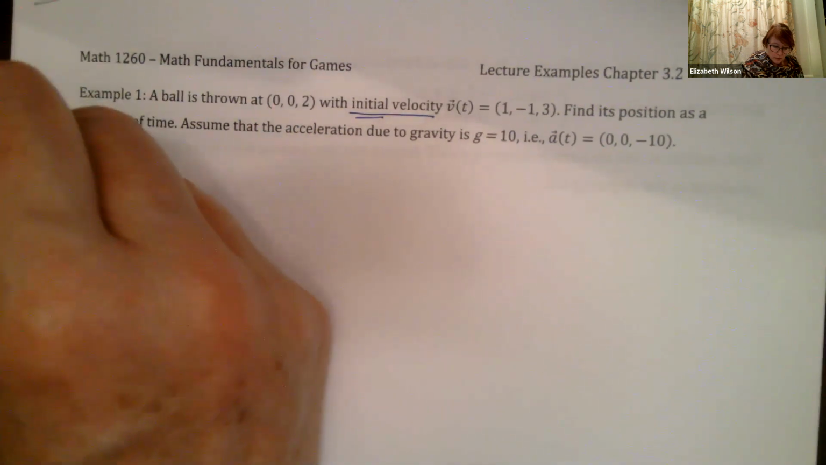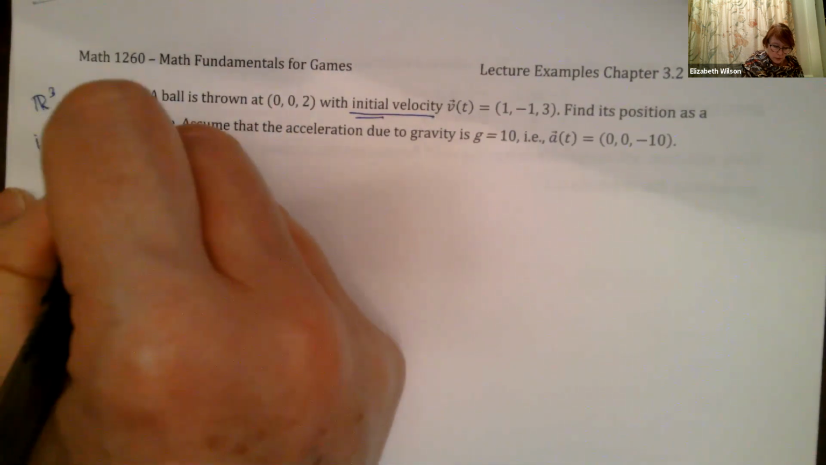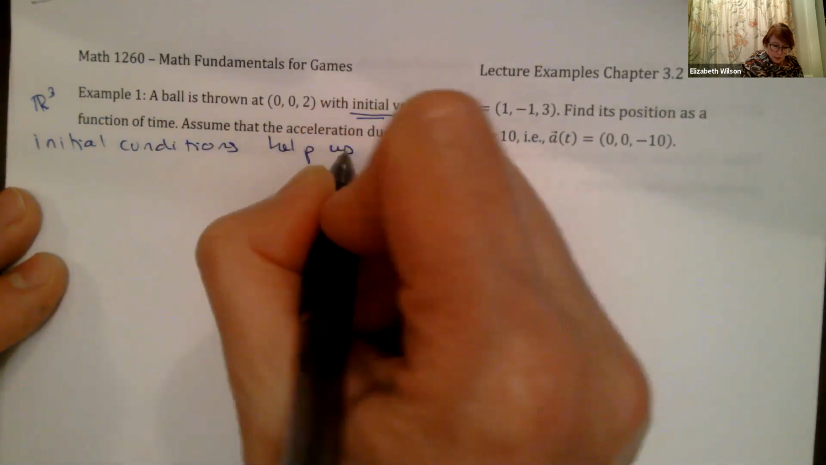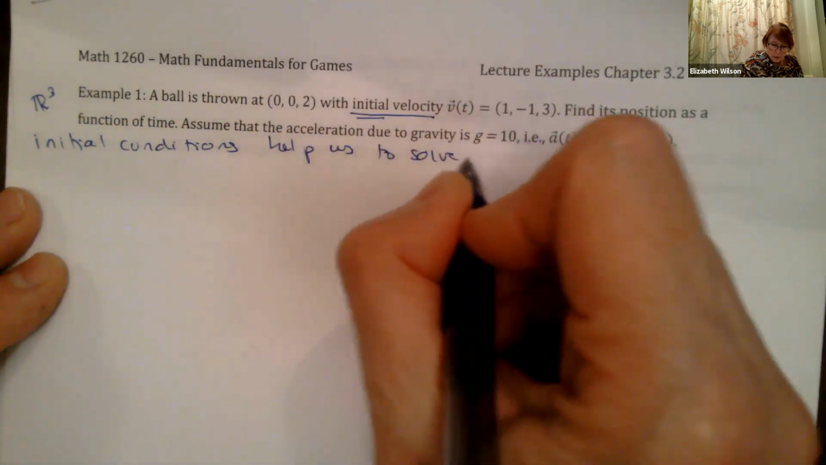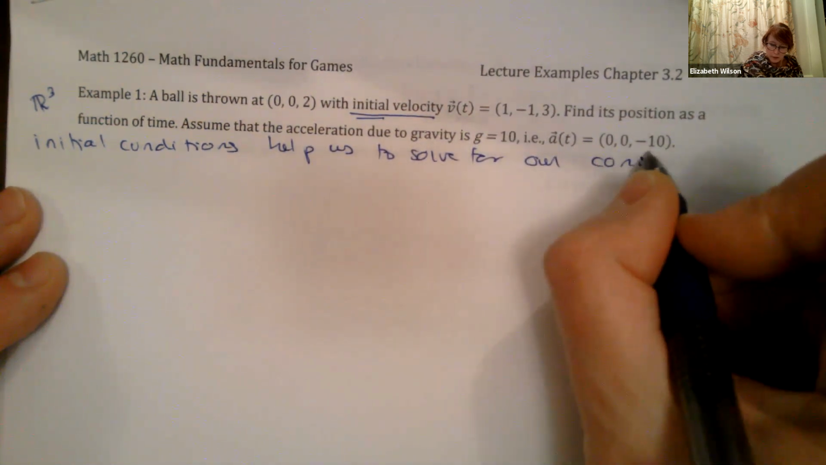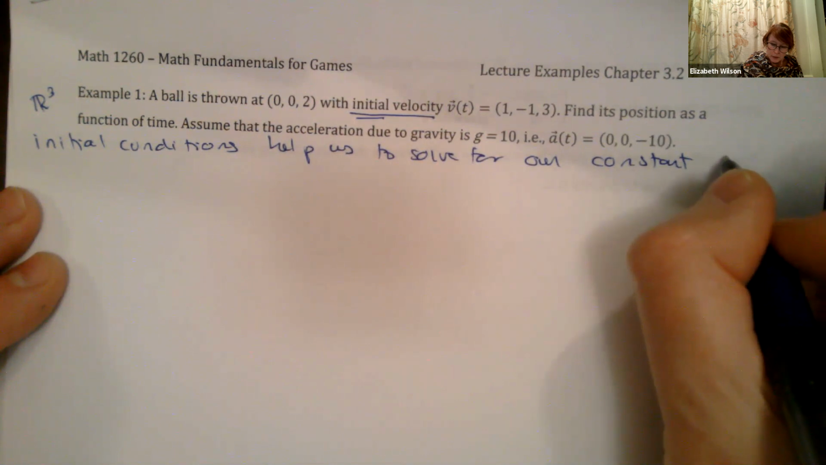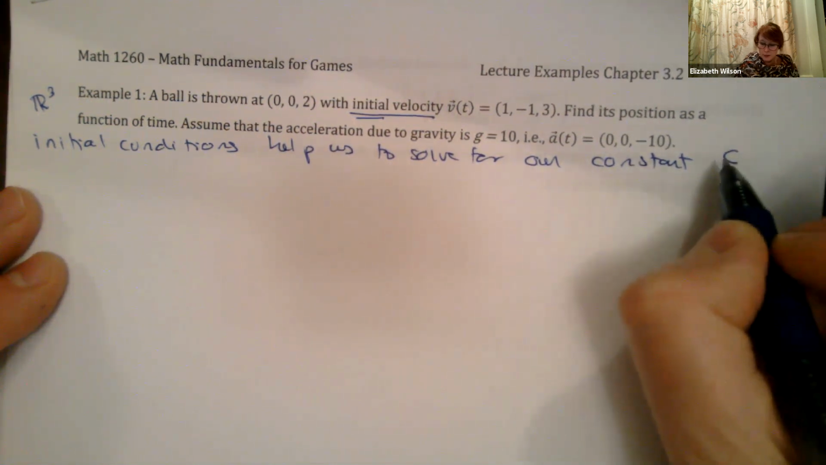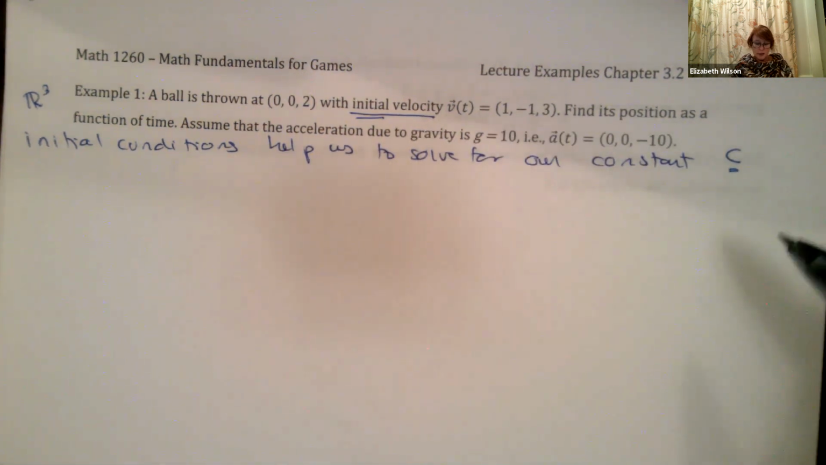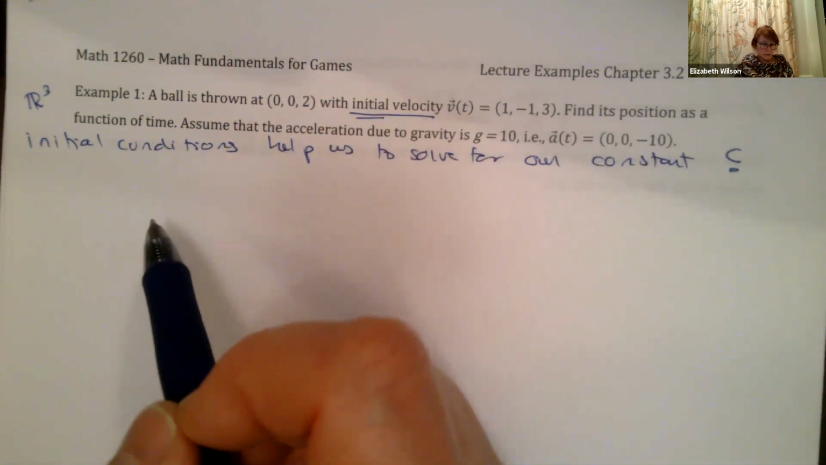Initial conditions help us to solve for our constant term c. Right, and we do that plus c at the end of our integral. So our initial conditions help us figure that out. So find its position as a function of time.